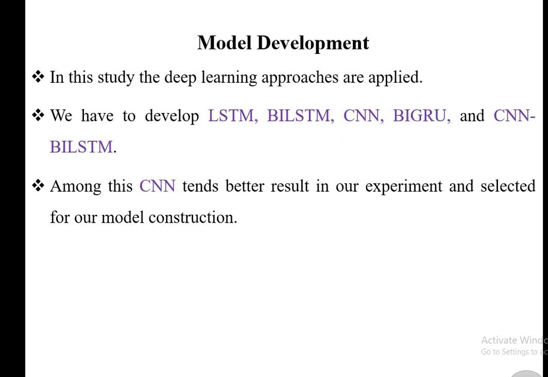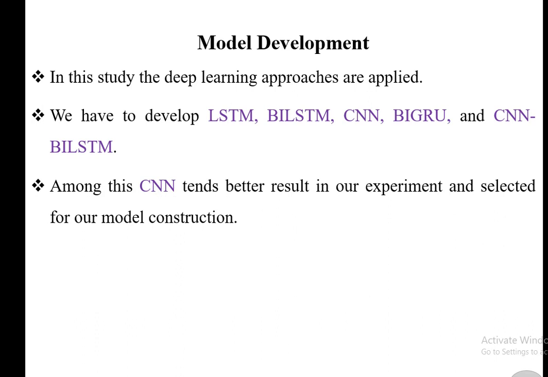And in order to develop a model, we are going to use 5 deep learning approaches. That is LSTM, BiLSTM, CNN, BiGRU, and a combination of CNN with BiLSTM. Among these, CNN gave the better results in our experiment and was selected for our model construction, or our model development.